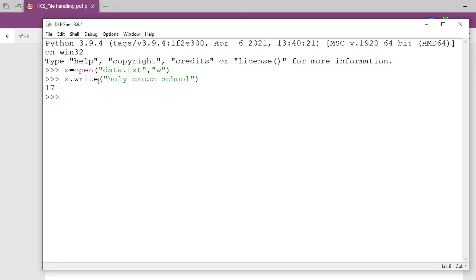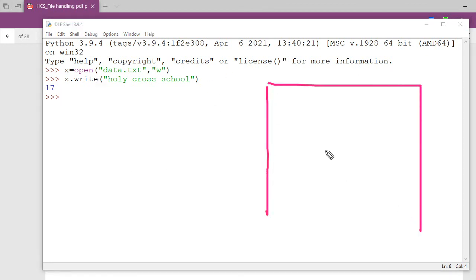Okay, so 17 characters are updated in that file. And now you tell me, if 17 characters are updated, suppose this is your file. You start from here, and suppose 17 is here. So now you have to think where my cursor is. My cursor is here. This is my 18th column. So whatever I am going to do will go from here only. Suppose I have to roll back again, then many other functions are there, seek and others. If you master it, I can let you know later on. Got it? So that way you have to think.